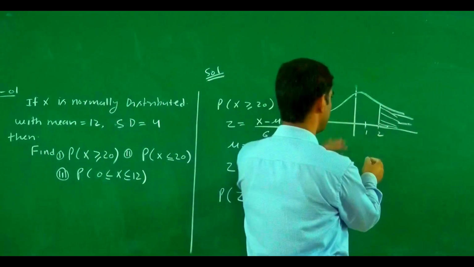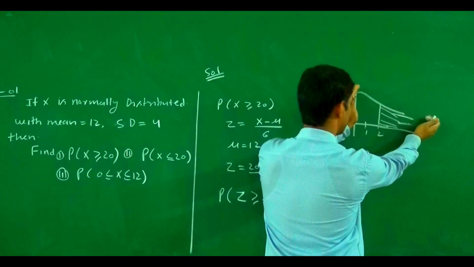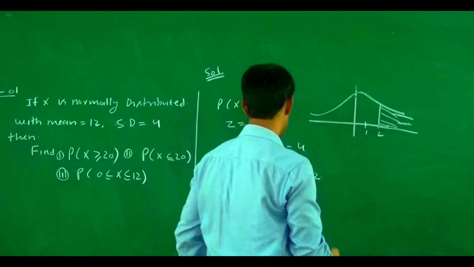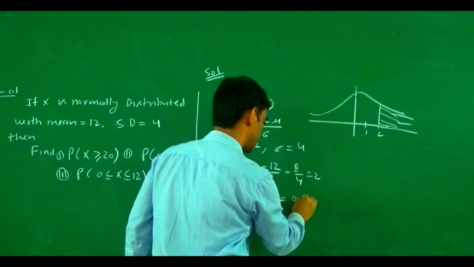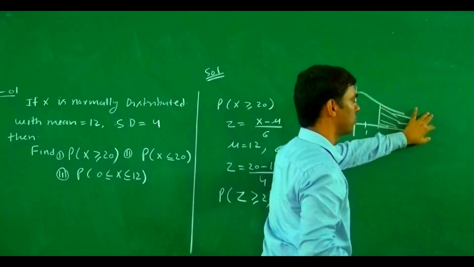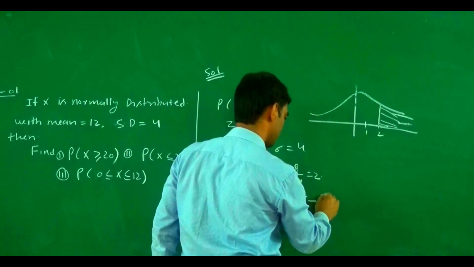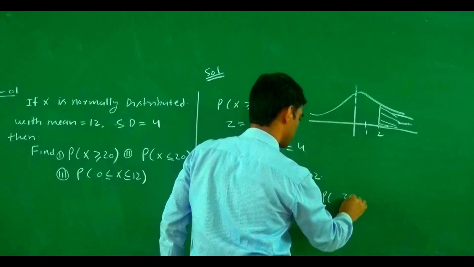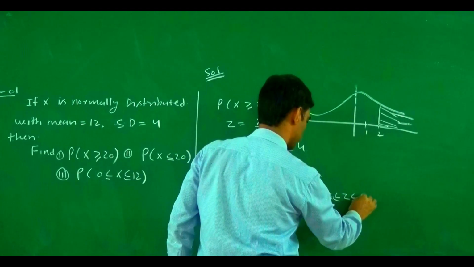Are we able to find the area for this portion? We know the area for this one is 0.5. So we may write 0.5 minus, if we subtract this area, then we are able to find this area: 0.5 minus the probability of z between 0 and 2.